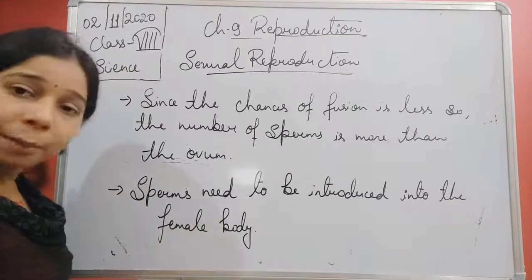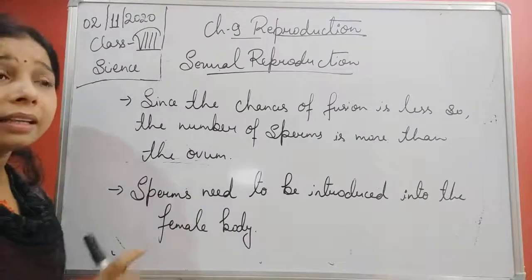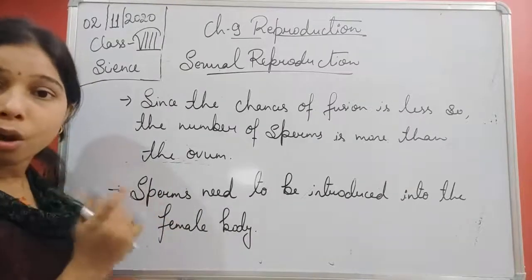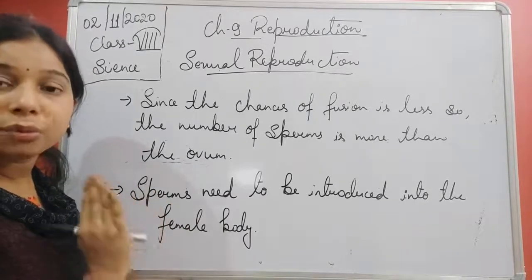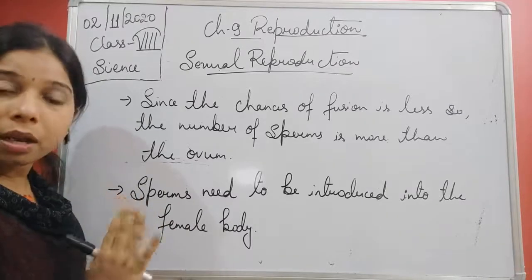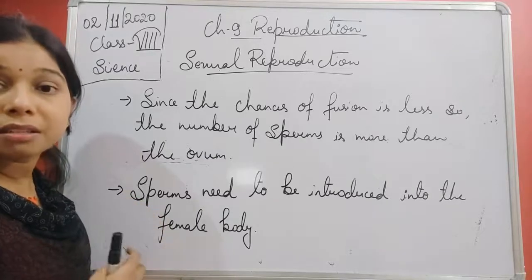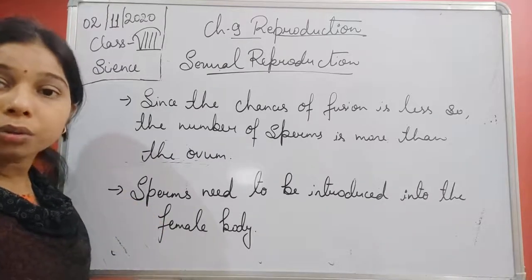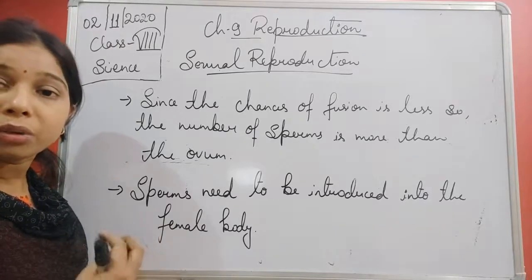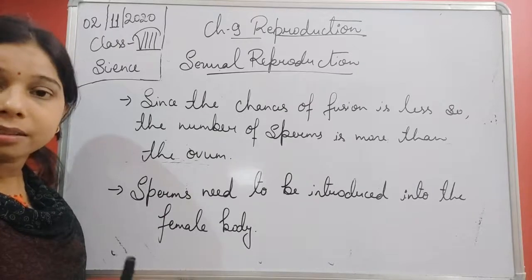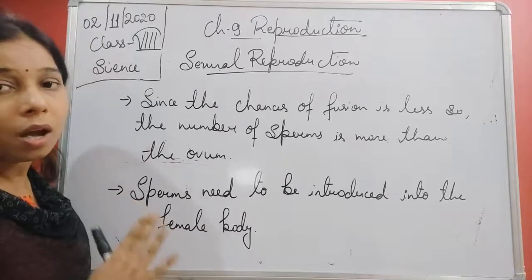Okay, so what happened in the gamete? Again, I am telling you, gametes we call sex cells. These gametes are produced when the male or the female reaches puberty. Puberty means when a person is biologically, you can say, physically mature. Now the male or the female is ready to release the sex cells, and the sex cells start developing. At that moment, we will say that it reaches puberty.